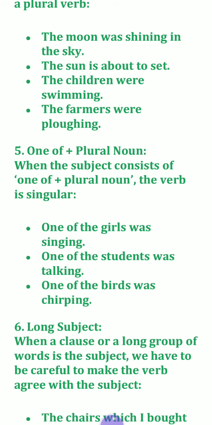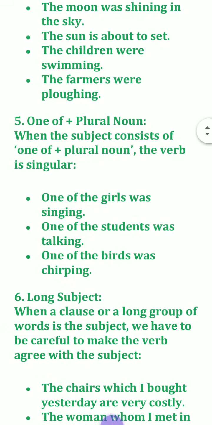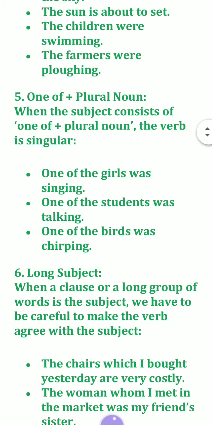When the subject consists of one of plural nouns, the verb is singular. One of the girls, one of the girls. One of the, and plurals followed by a singular verb. One of the girls was. Here one is singular and that's why was is used. But after one of, the noun is always plural, like girls.